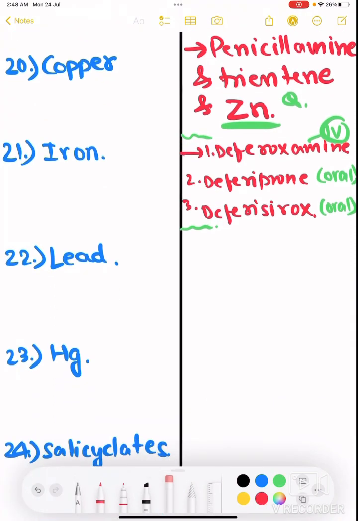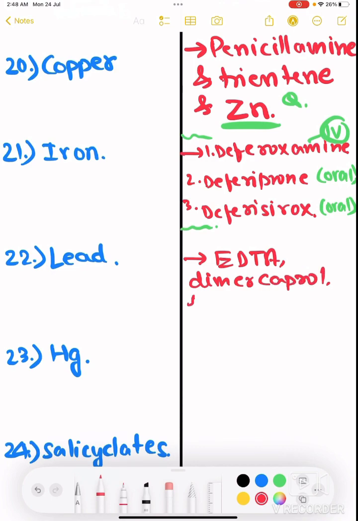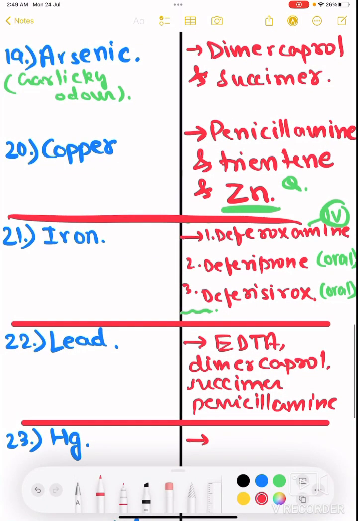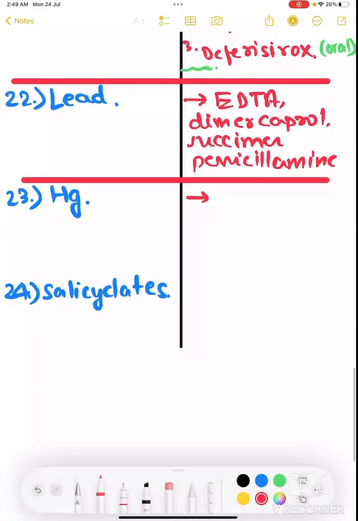Then lead. In lead poisoning, there are many things that are given. First, it is EDTA, then dimercaprol, then succimer, and penicillamine, right? What about mercury poisoning? First of all, how do you write mercury?